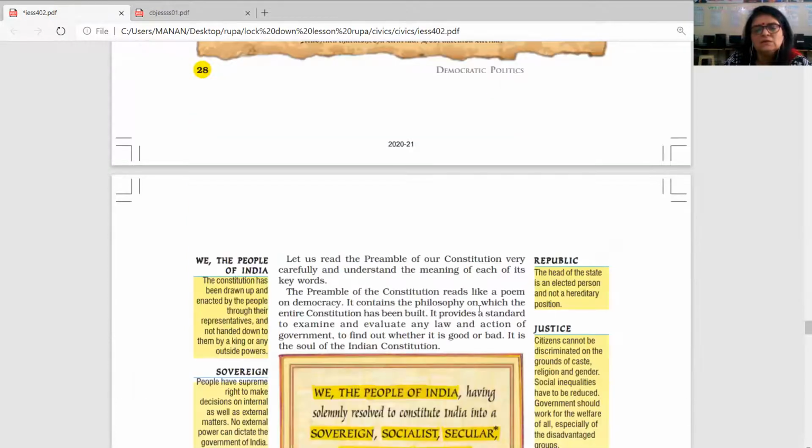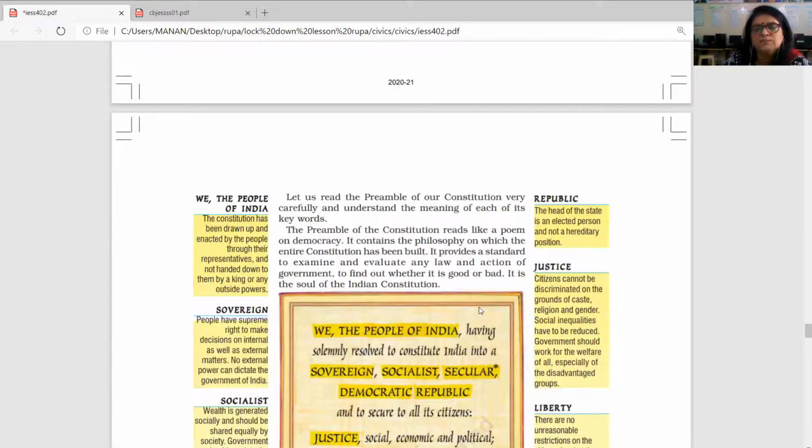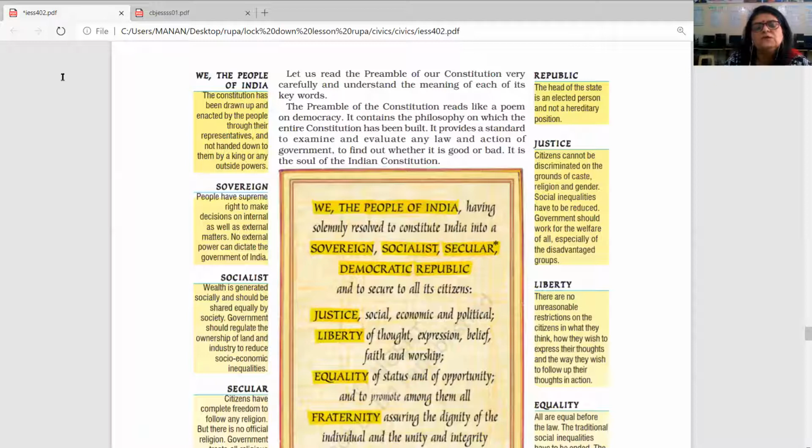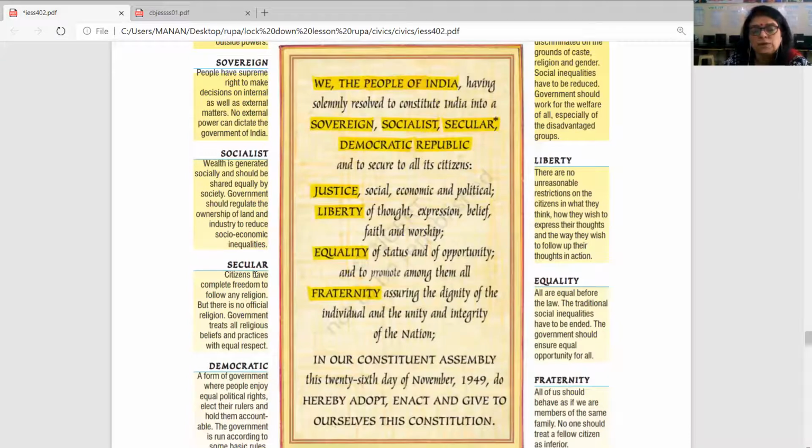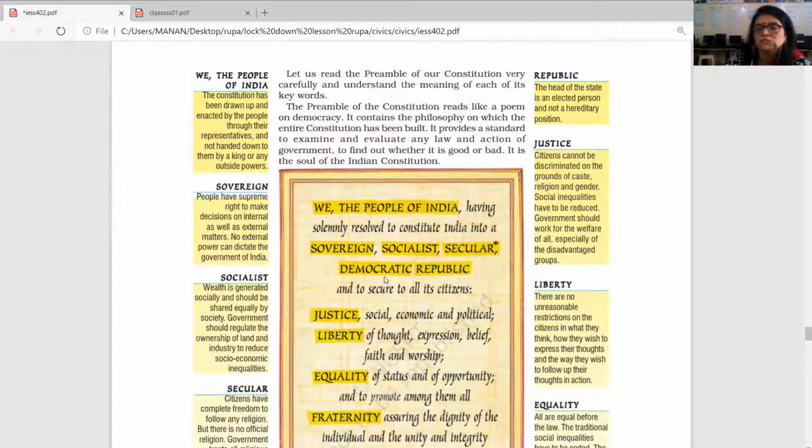Moving ahead in our chapter, for revision purposes you need to understand all of these: We the people of India, the meaning of sovereign, socialist, secular, what you understand by democratic, fraternity, equality, liberty, justice and republic.